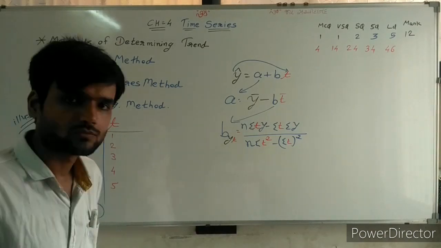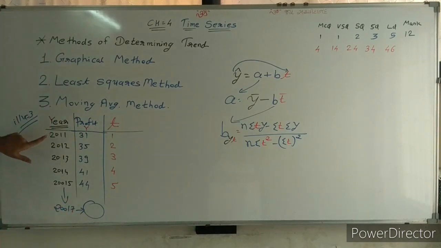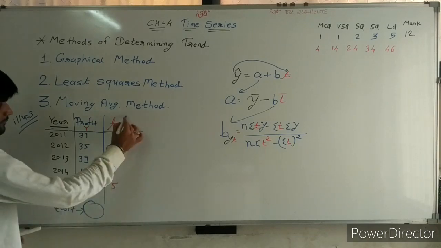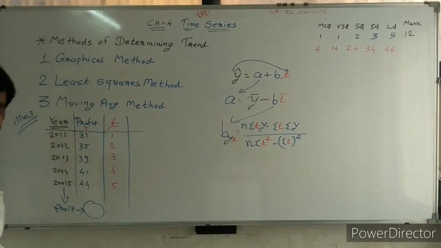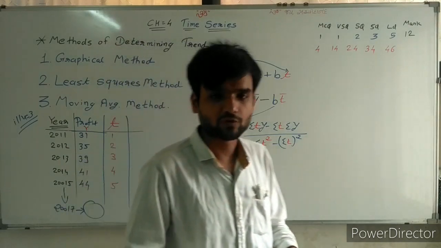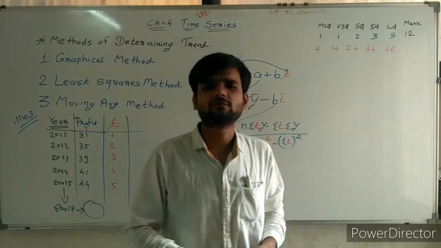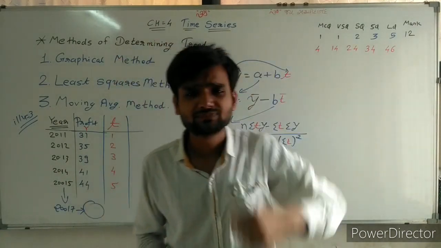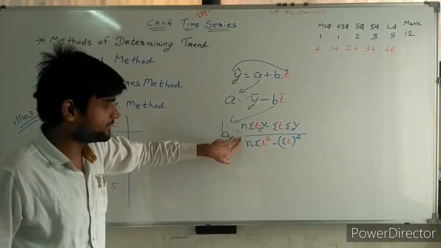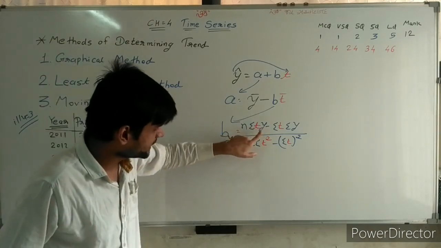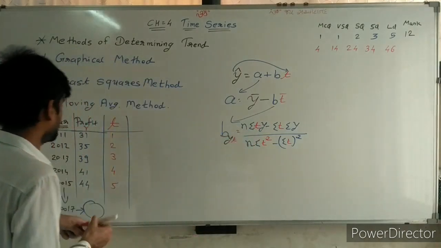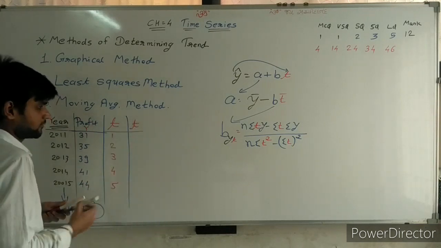That is not given. So first of all, for 11 we give time 1, for 12 time 2, for 13 time 3, for 14 time 4, for 15 time 5. So T is given. Compulsorily we have to write 1, 2, 3, 4, 5 for the different years, whatever is given. Going ahead. Now sir, to find b, what do we need? First of all we need Ty, the multiplication of T with Y.